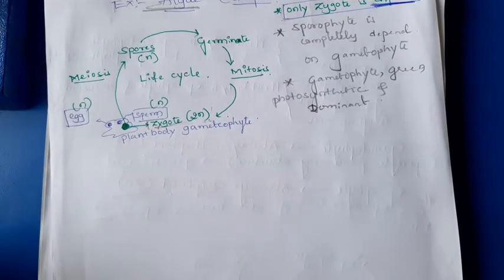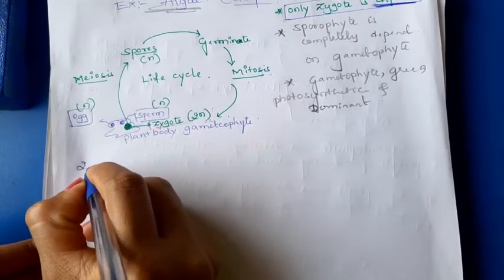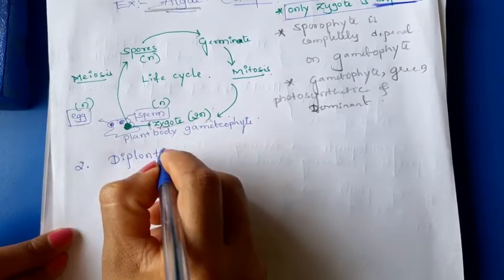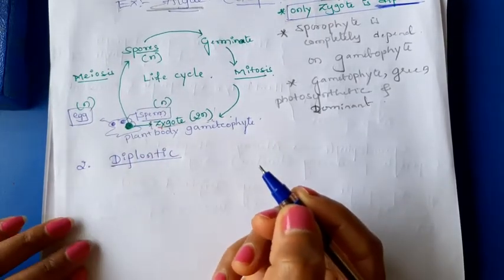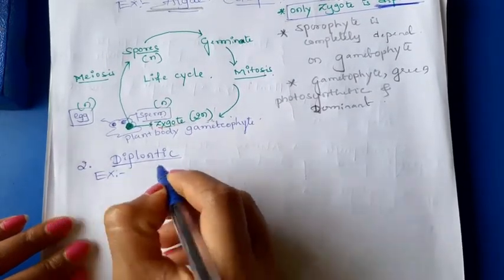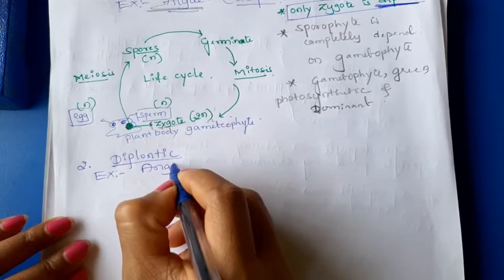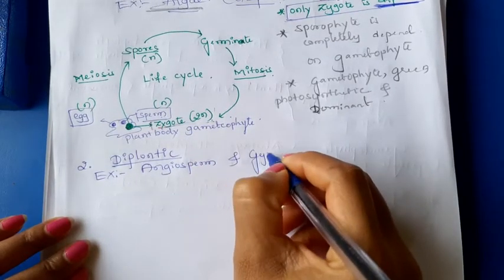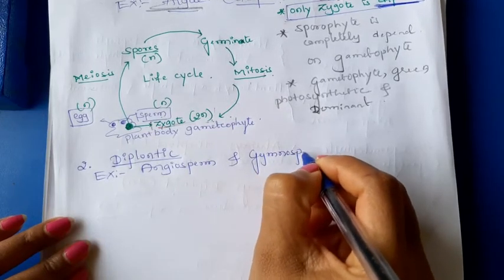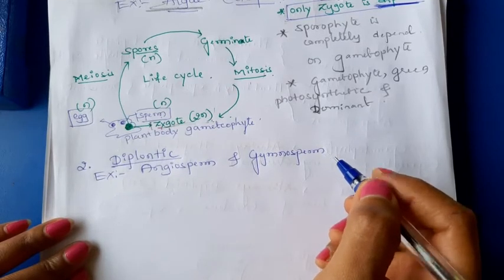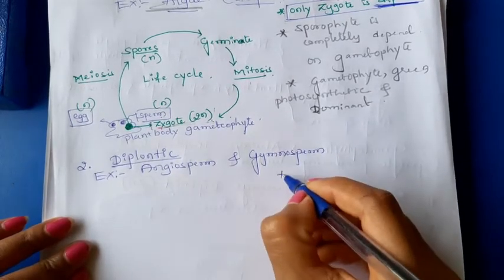Second one is a diplontic life cycle. Diplontic type of life cycle. Example, in case of angiosperm and gymnosperm, we can see the diplontic type of life cycle. Here I will mention the point.